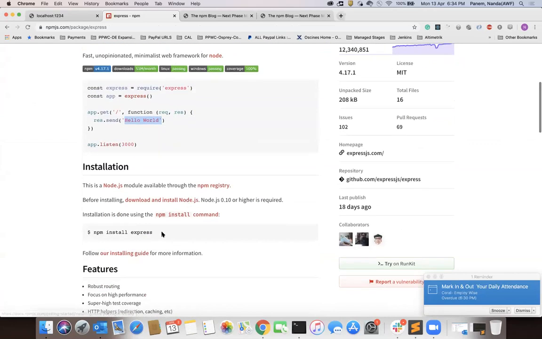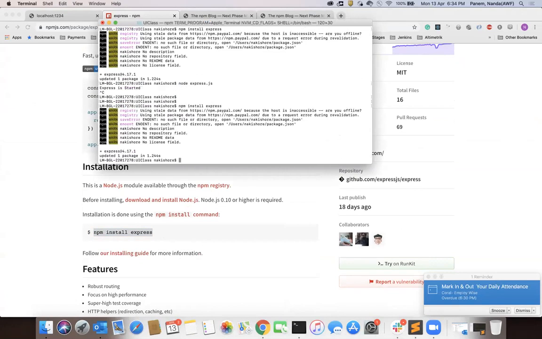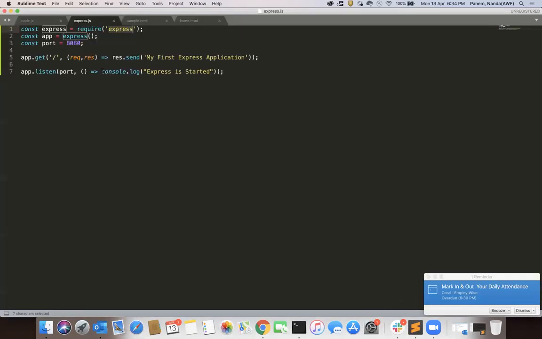So what we need to do, you need to do the npm install express. You need to type npm install express on your Node.js console, then the package will be installed and you can see the package name over here. Okay, this one we can see. And then let's execute node express.js. See here, Express is started. Whatever I have mentioned over here, console dot log, you can see here.